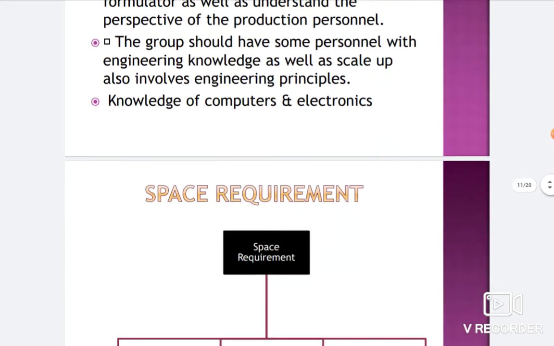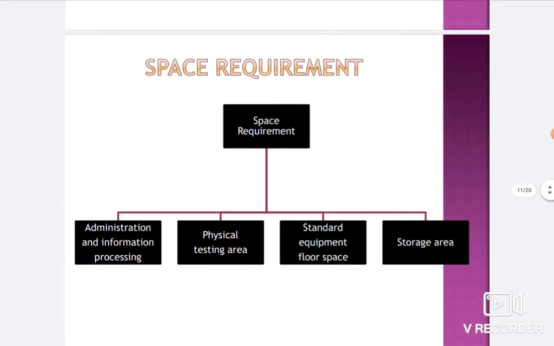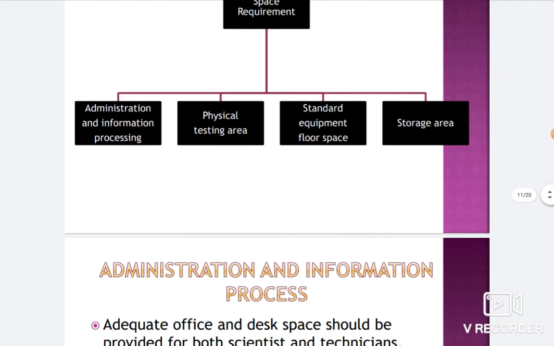Then there is a need of space requirement. It is a really important thing, space requirement. In space requirement, space will be required for the administration purpose, also for the physical testing area, for standard equipment, for spares and storage area. These are the most important areas that will be used for making a pilot plant of any formulation.